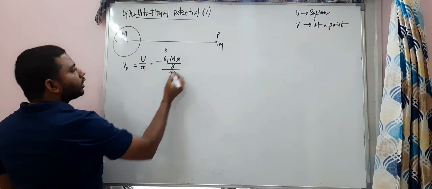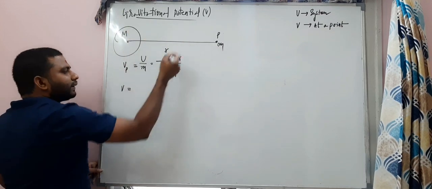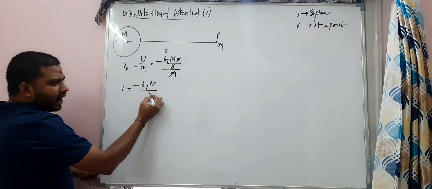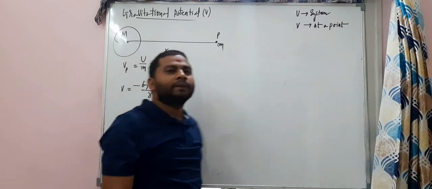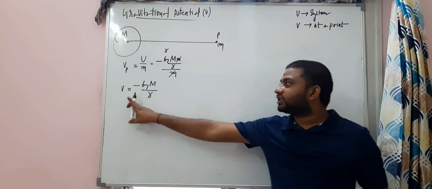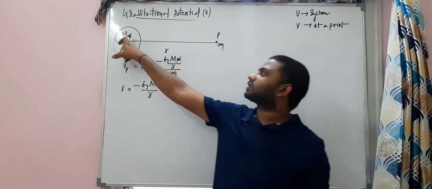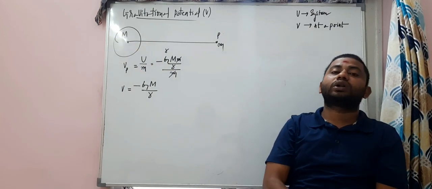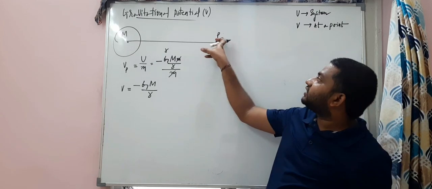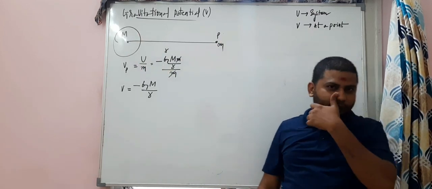So what I've got, look here. The formula for the potential at that particular point is minus G capital M by R. Carefully see, the potential is denoted with the symbol V and it is independent of the small mass. It depends only on that capital mass, which is called the source mass, on whose field this is kept. That's the formula for the potential.